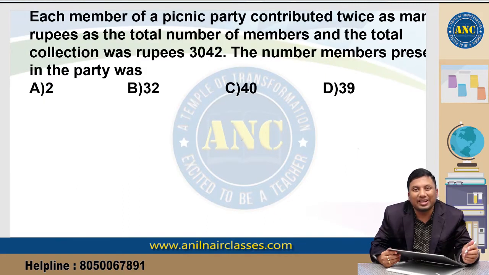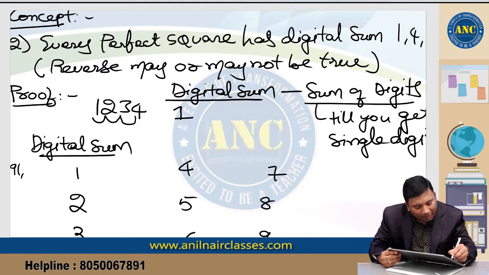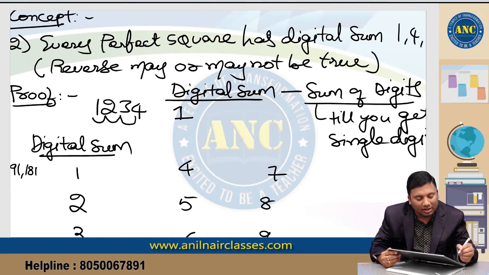9 plus 1 is 10. The digital sum of 10 is 1. Suppose 181 is there, the digital sum of 181 is again 1. So these are not just 1, this is the set of all numbers whose digital sum is 1.